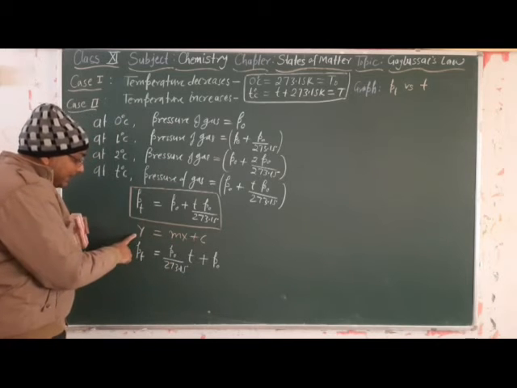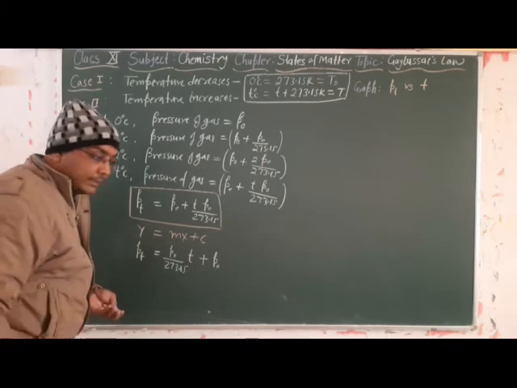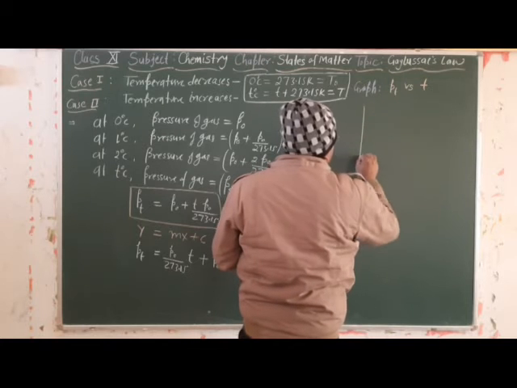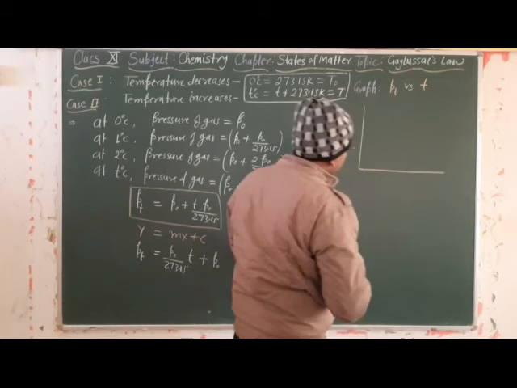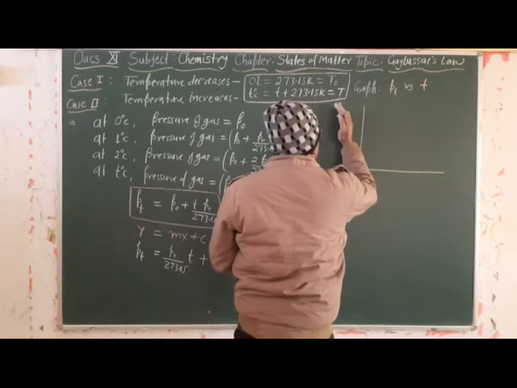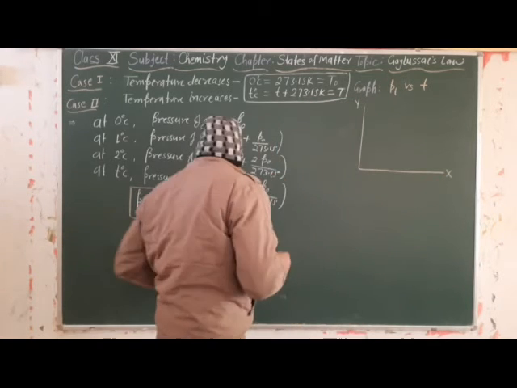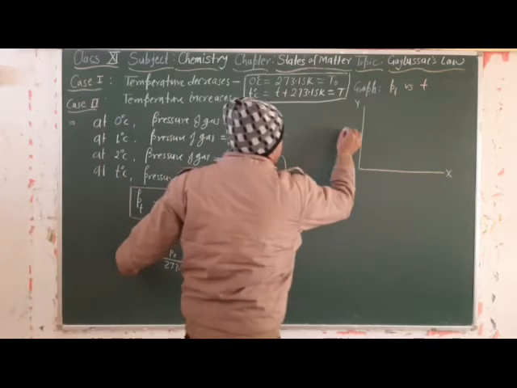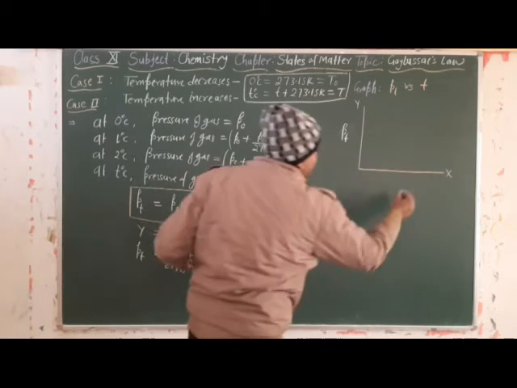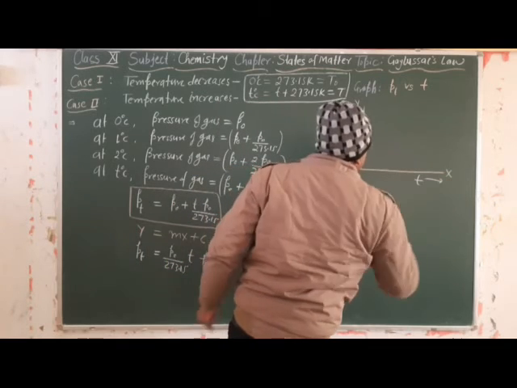So y indicates the y-axis and x indicates the x-axis. On the y-axis is Pt, and on the x-axis the temperature increases.